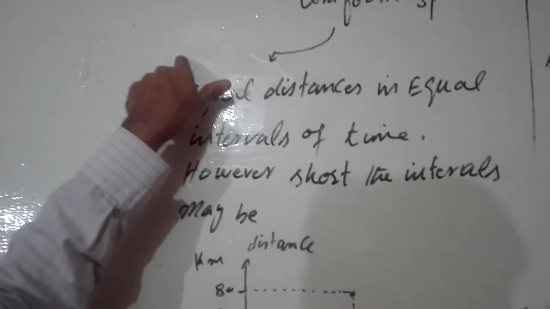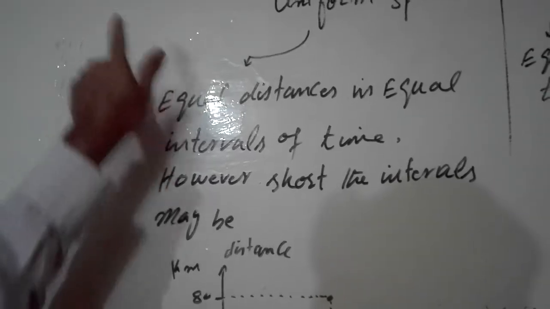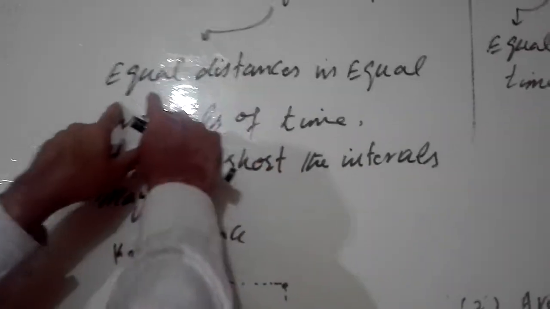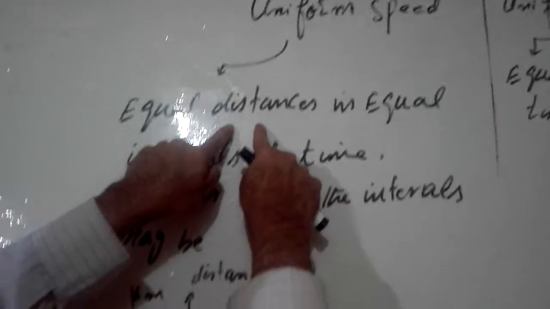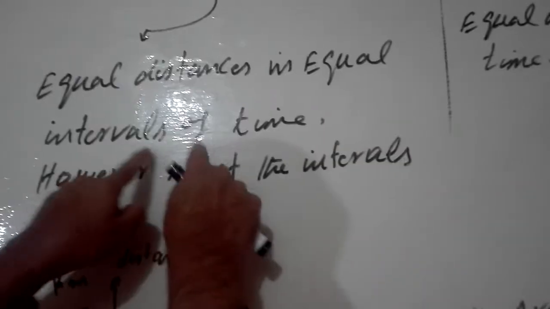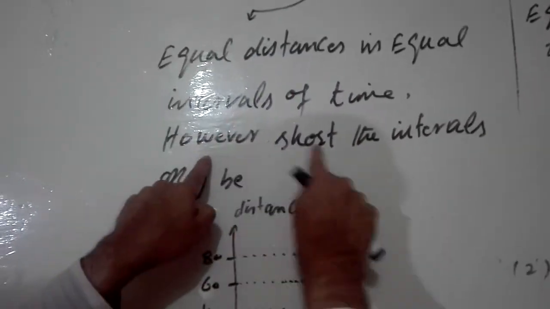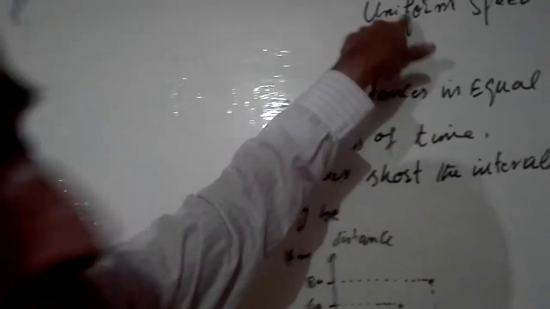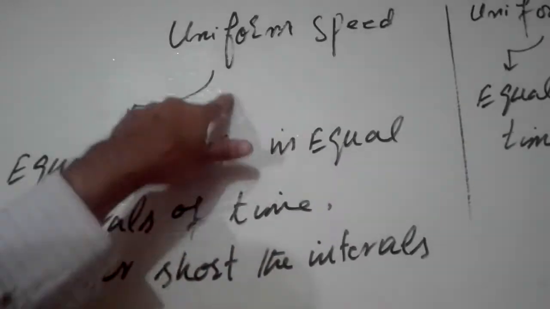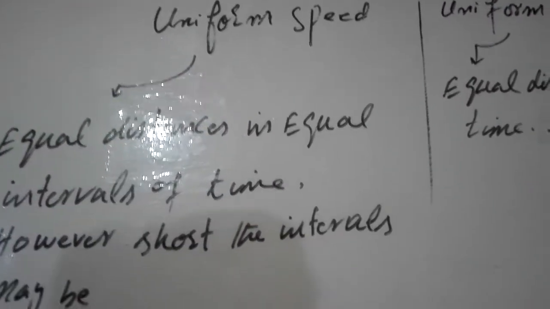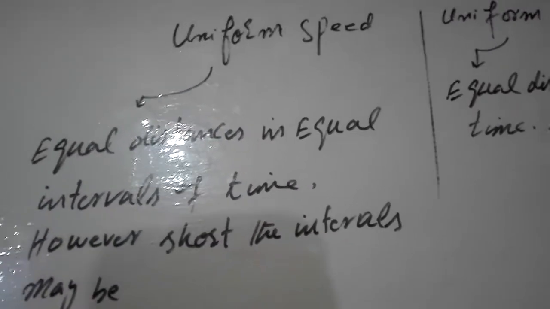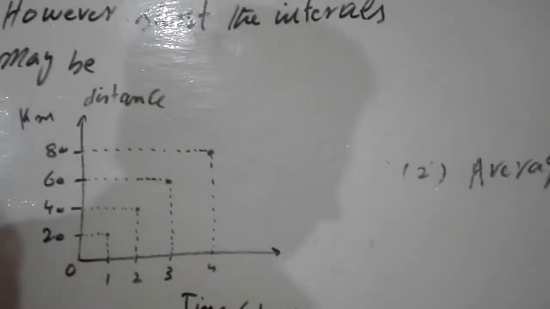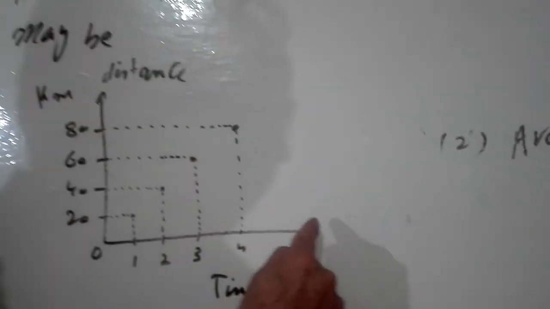If somebody covers equal distances, notice down, uniformity means equal distances in equal intervals of time, however short the intervals may be, then that body is said to be in uniform speed. If you take an example from your daily life, then I have plotted a simple graph to explain this.